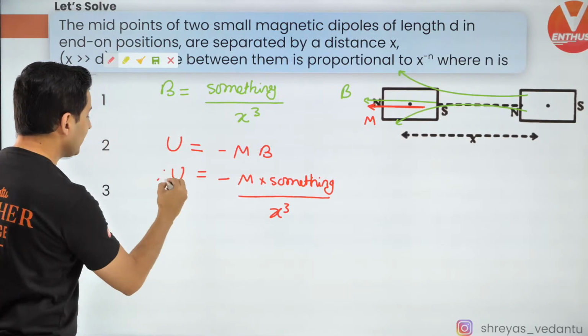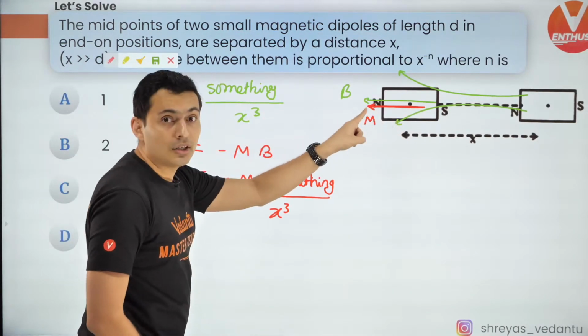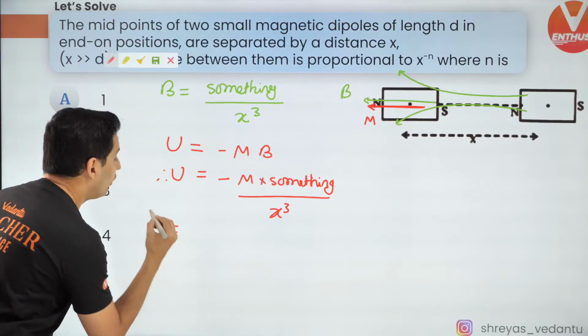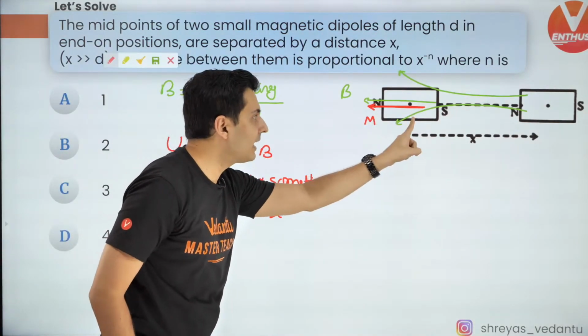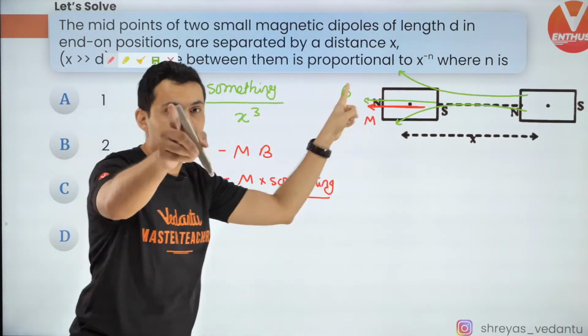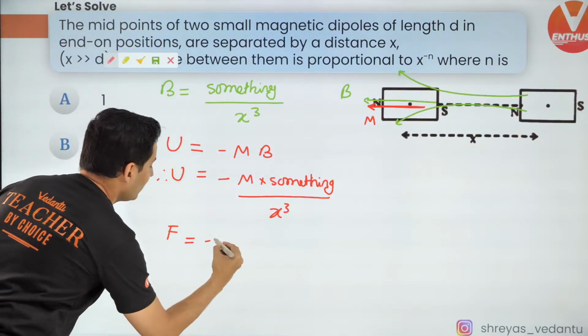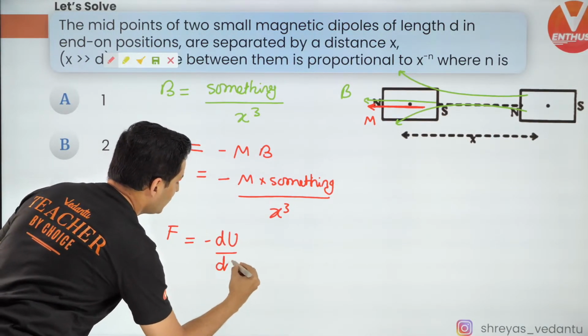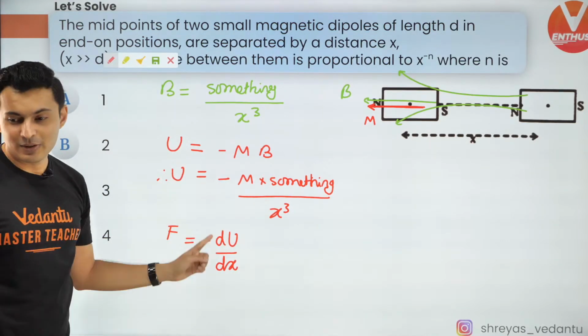Now once I get U, this U can help me figure out the force acting on this magnet because of this magnet's field, and that is going to be given by this formula, negative of dU by dx.